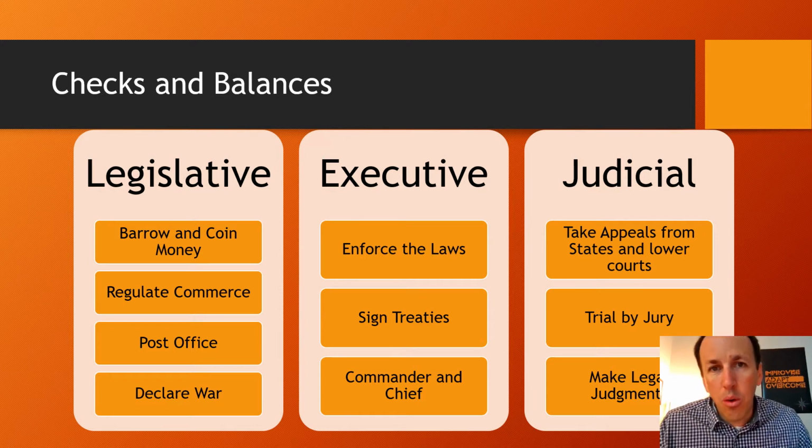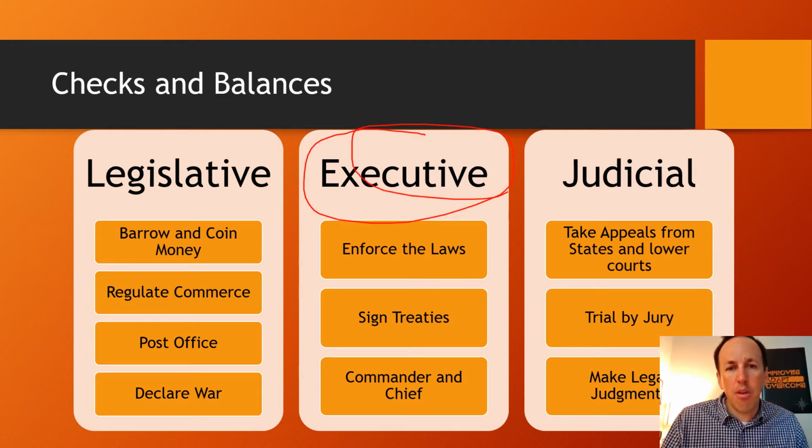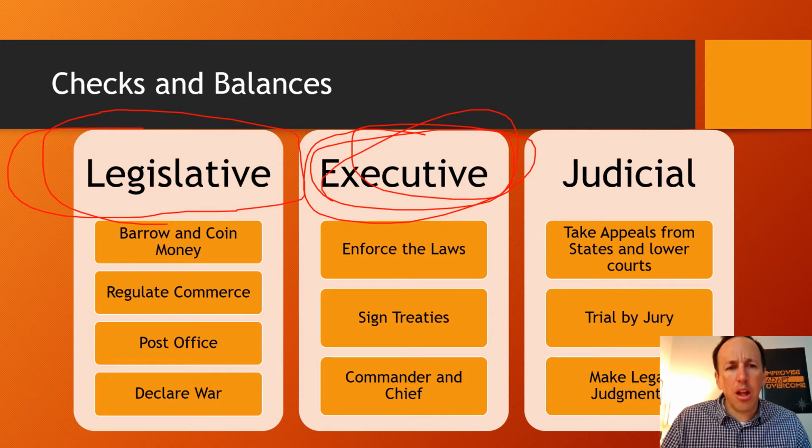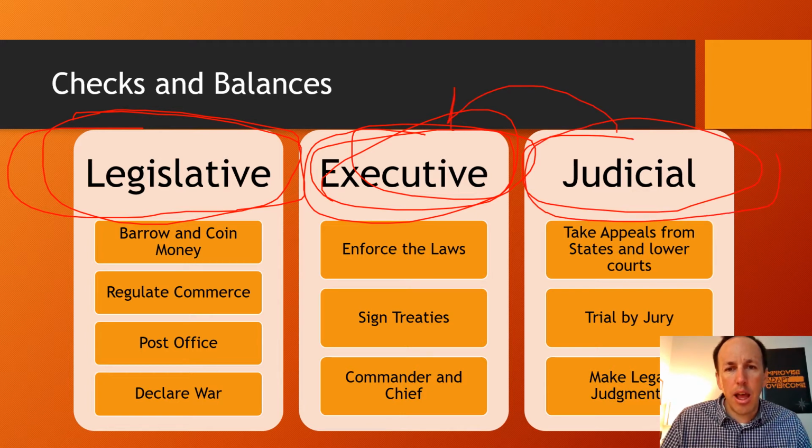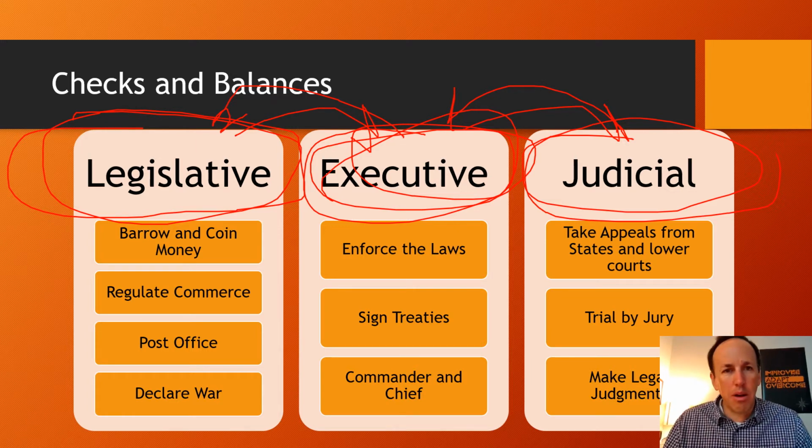Again, we don't want one branch, okay, our founding fathers feared returning to some type of monarchy. They did not want the president to have unlimited power. So the legislative branch has a lot of power. The judicial branch has some power, and then they check and balance each other out. In order to get something done, you need the agreement of all the branches so that no one branch can get too powerful. Does that make sense? Do you feel good about that?